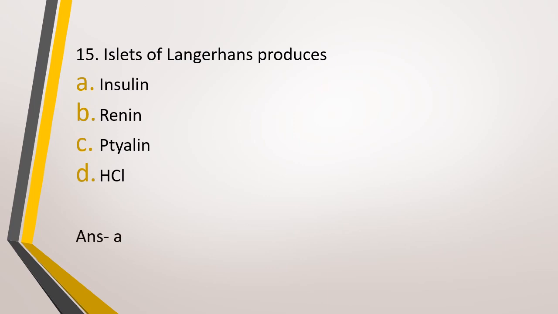Where are islets of Langerhans present? They are present in pancreas. There are 2-3 types of cells. Alpha cells produce glucagon. Beta cells produce insulin, right? Renin is produced from JG cells. Ptyalin is a salivary amylase, so it is produced by salivary gland, and HCl is secreted in stomach.